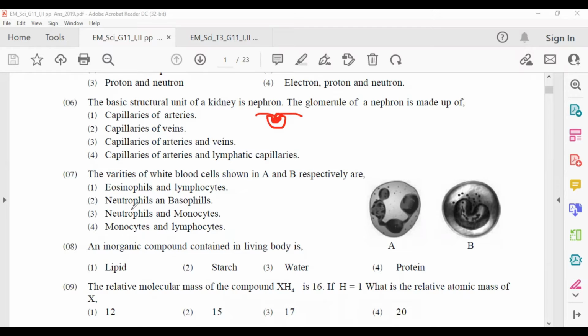The varieties of white blood cells shown in A and B respectively: A is a neutrophil. How can we identify it? The nucleus has divided into parts. That is the neutrophil. And B is the monocyte, where the nucleus is bean shaped. A bean shaped nucleus can be seen in monocytes. Answer number 3.